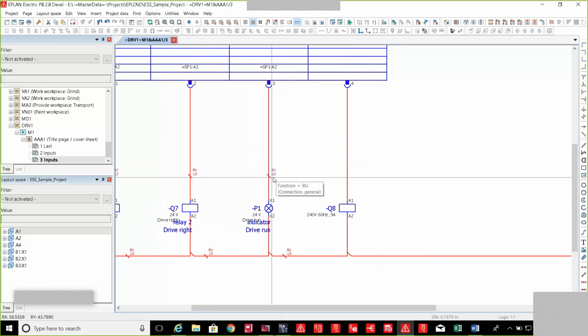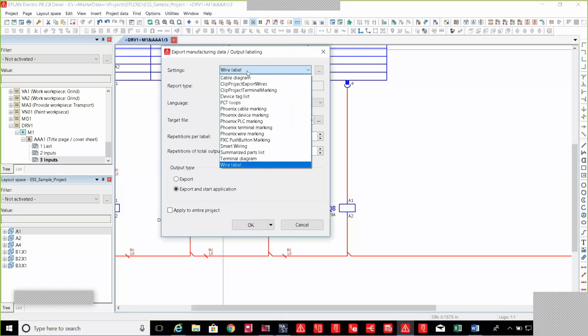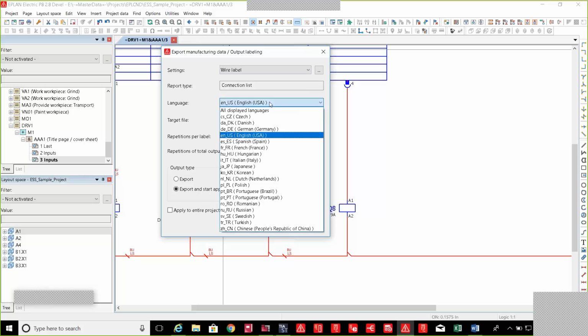So as I stated also, is the fact that we can start to grab data that's residing in the platform and start to communicate this data to other sources. So we can actually go here through the utilities function and generate an export list. Maybe it's a wire label list that I can generate from maybe a from-to report type. I can also generate this in different languages. So the platform, the environment that Eplan uses contains data in also multiple languages.